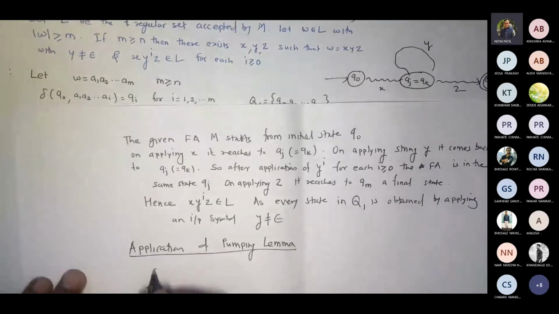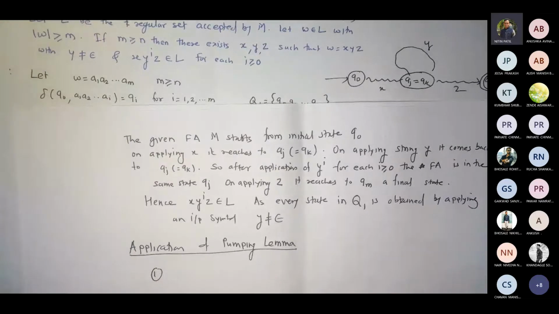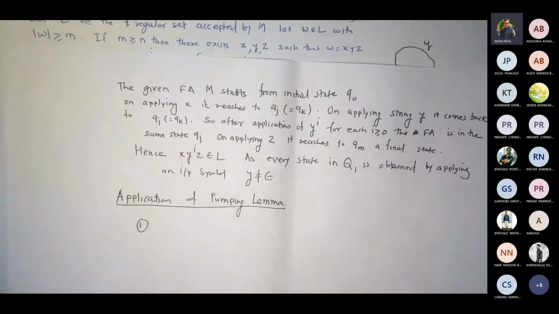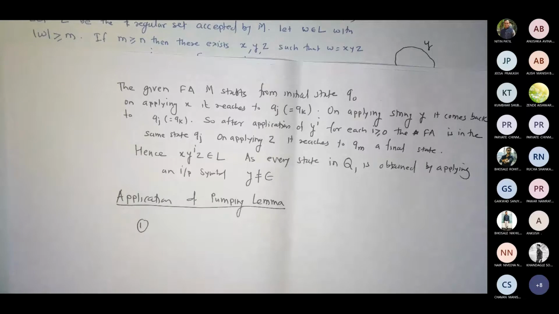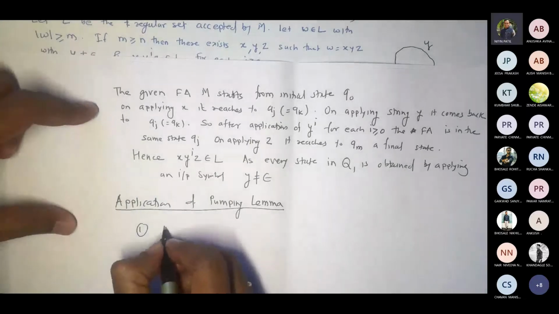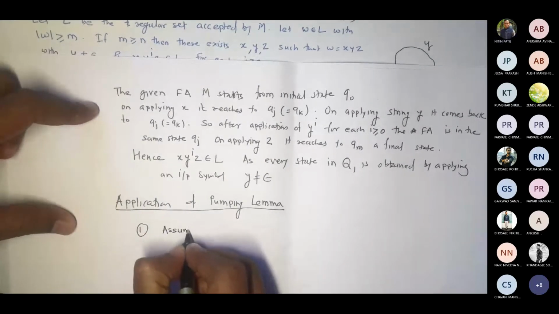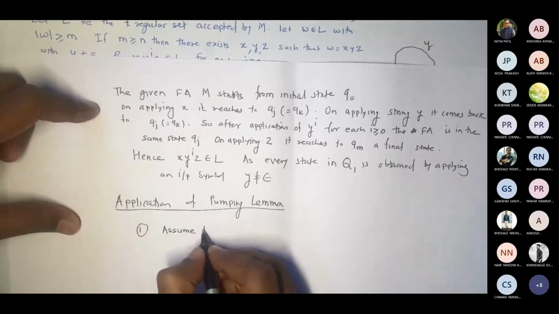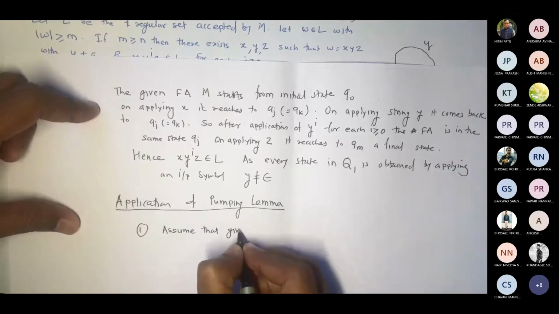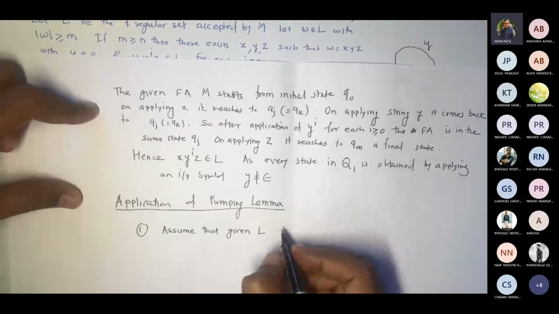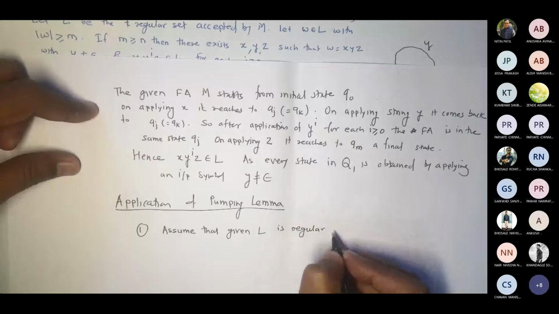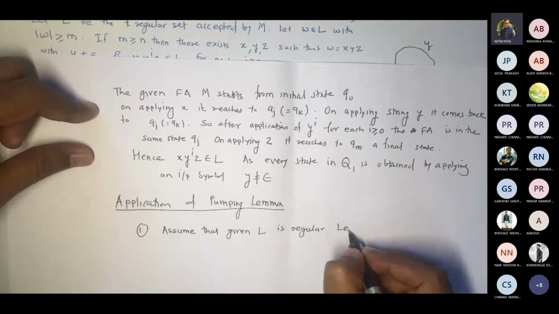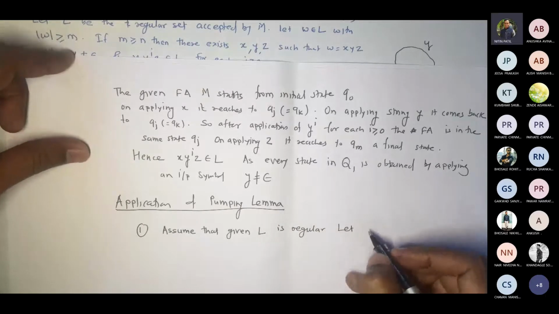Fine. Now step 1. For every problem that you are asked to solve or to prove, like state whether the given language is regular or not using the pumping lemma, you have to follow these 3 steps. First statement, you are always going to write like this, this is a template: Assume that the given L is regular. You should write this as a part of the template for your solution.